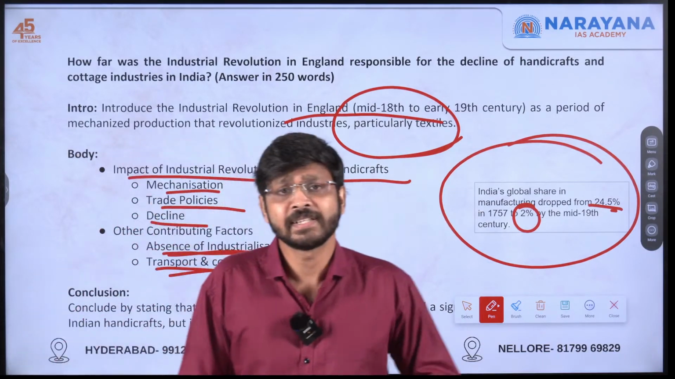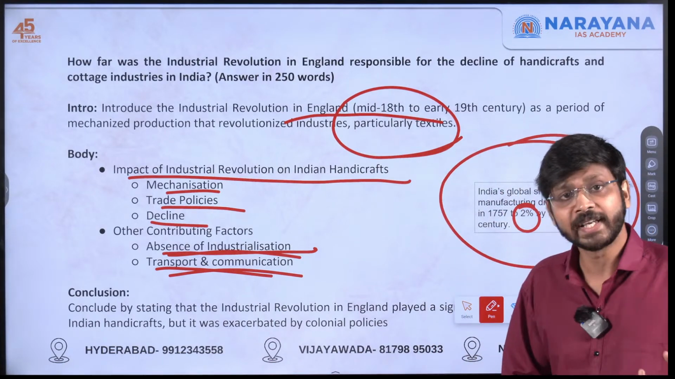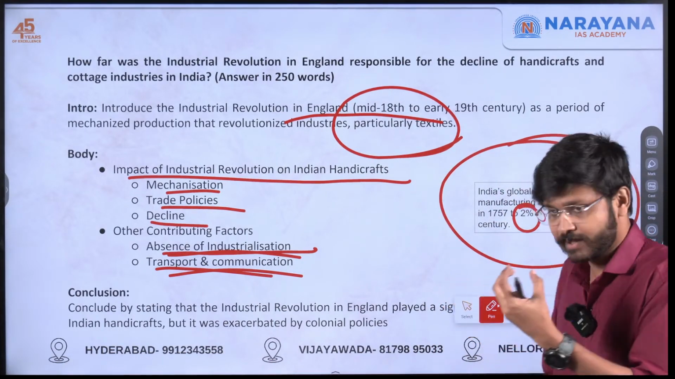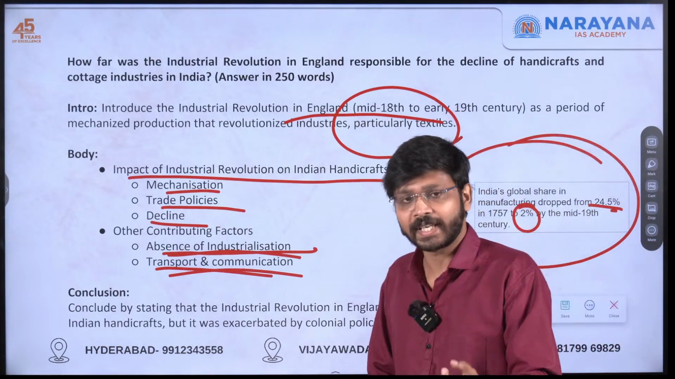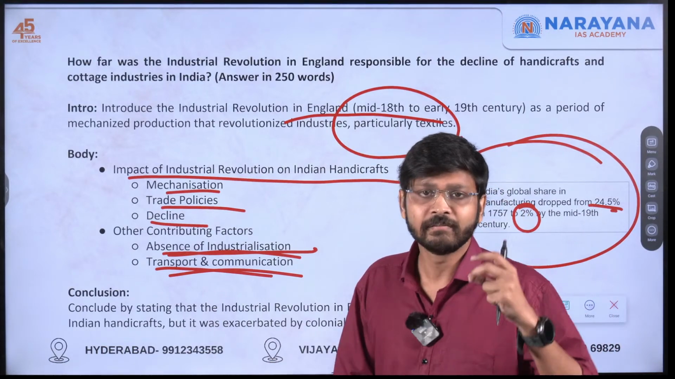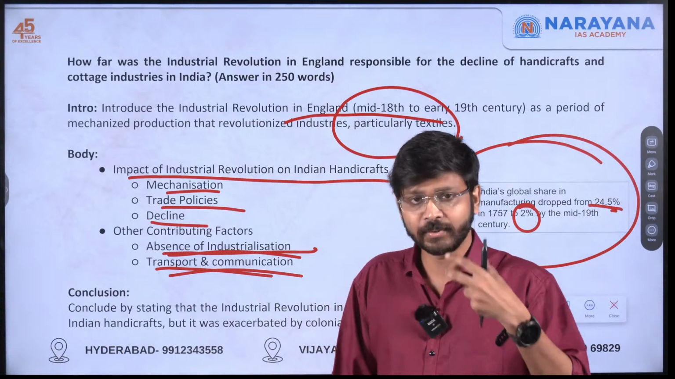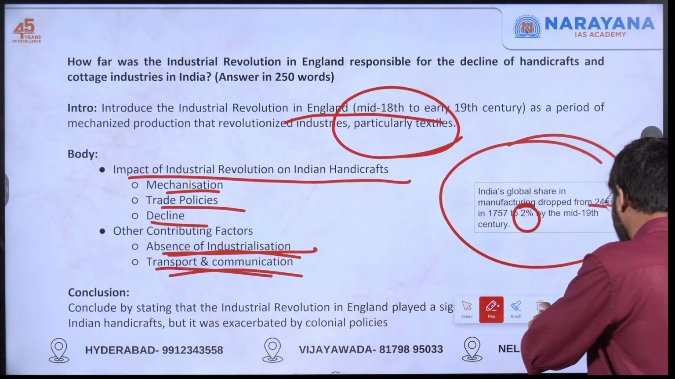Like this way, the statistics you can mention, and also maybe in the later period, in which all areas the cottage industry started to develop, which all areas it was there, and from there it declined. So these kinds of factual data will fetch you extra marks, and you can stand out. All right, so that's it.